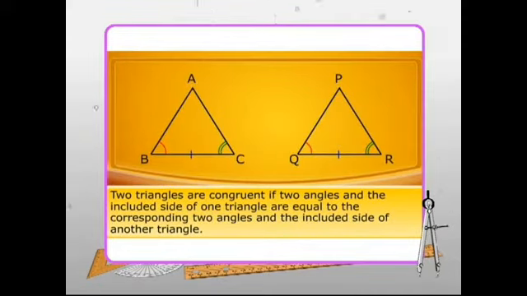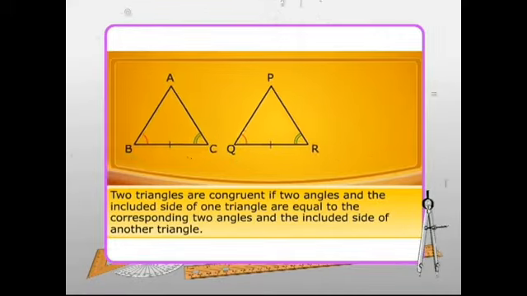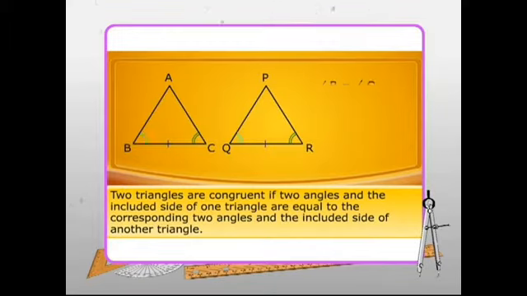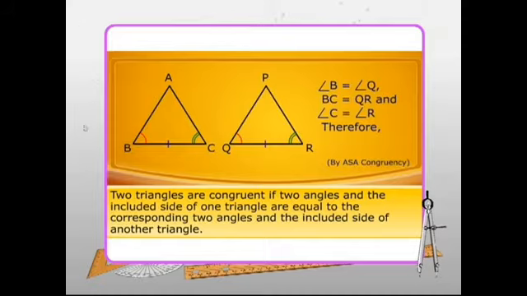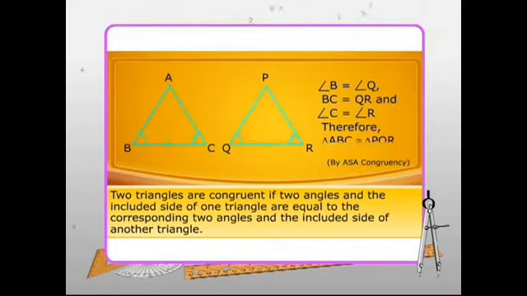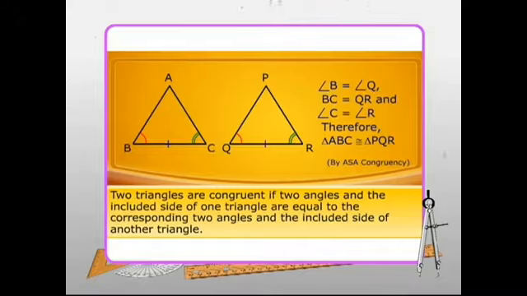By ASA congruency condition, two triangles are congruent if two angles and the included side of one triangle are respectively equal to two angles and the included side of the other triangle. In triangles ABC and PQR, angle B is equal to angle Q, side BC is equal to side QR, and angle C is equal to angle R. Therefore, by angle-side-angle or ASA congruency, triangle ABC is congruent to triangle PQR.